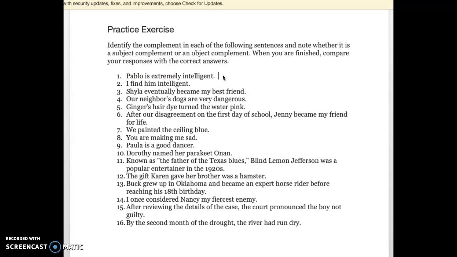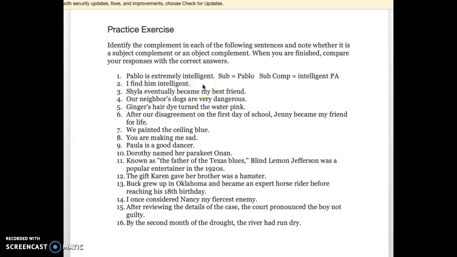So for this sentence, what you're dealing with is the subject, which is Pablo. And then the complement is a subject complement because it's a linking verb, and it equals intelligent. And that is a PA, also known as a predicate adjective. Okay, let's look at the next one.